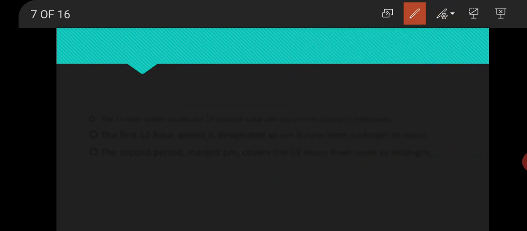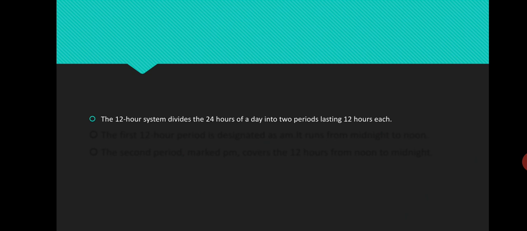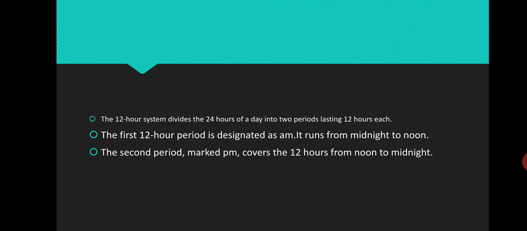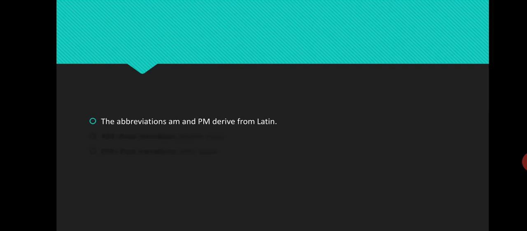Now look at what is written here. The 12-hour system divides the 24 hours of a day into two periods lasting 12 hours each. The first 12-hour period is designated as AM. It runs from midnight to noon, and the second period, marked PM, covers the 12 hours from noon to midnight.